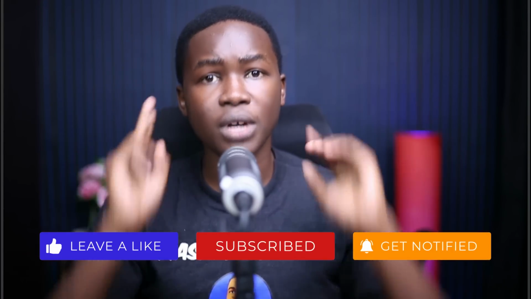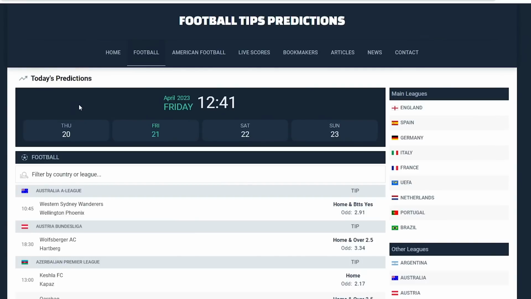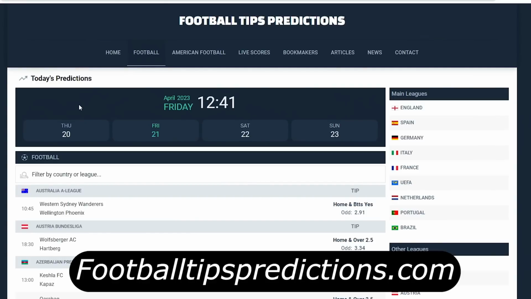We need two things in order to use this betting strategy. One, we need a SofaScore app. In my scenario, I always use the SofaScore app. After having our SofaScore app, the second thing that we will need is this website known as footballtipsprediction.com, which is where we are going to be deriving the games that we will consider to bet on when looking at the over 1.5 goals market.